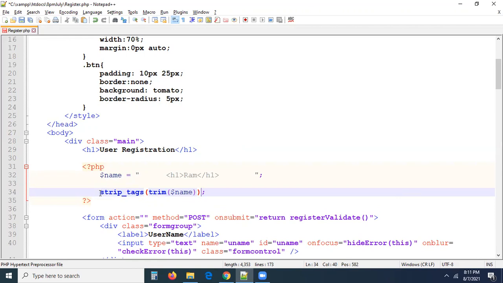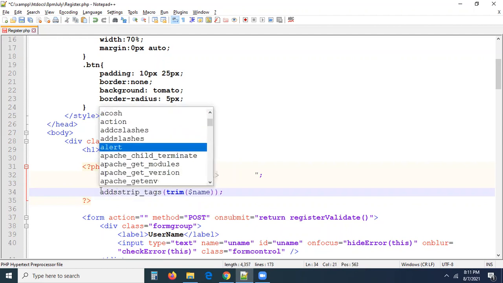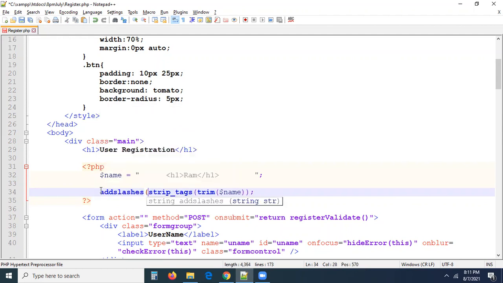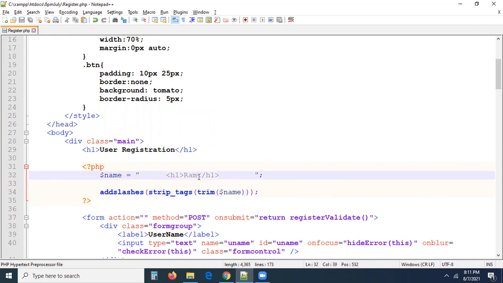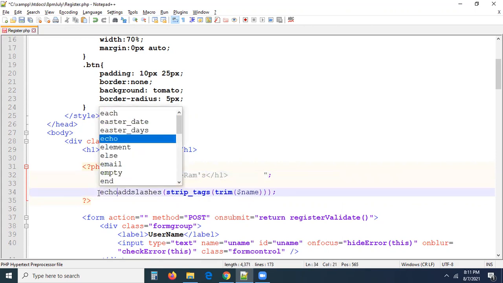After removing empty spaces, I'm checking whether there are any HTML tags, and removing them. After that, I'm adding the addslashes method. What this method will do is, if there is any single quote or double quote in the string, it is going to be escaped. Can you see? This is exactly what I'm taking, Rooms. Okay, this is Rooms. So if you applied it, can you see?